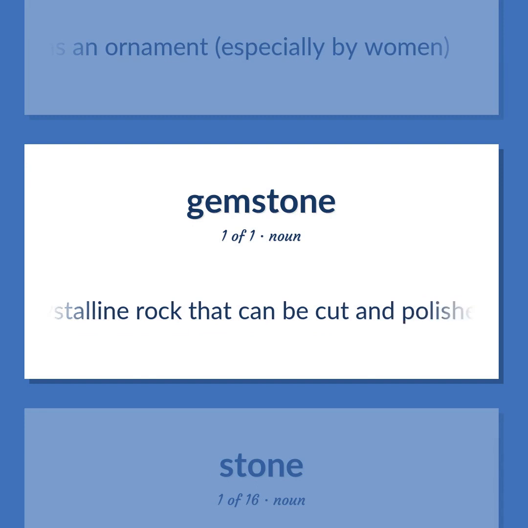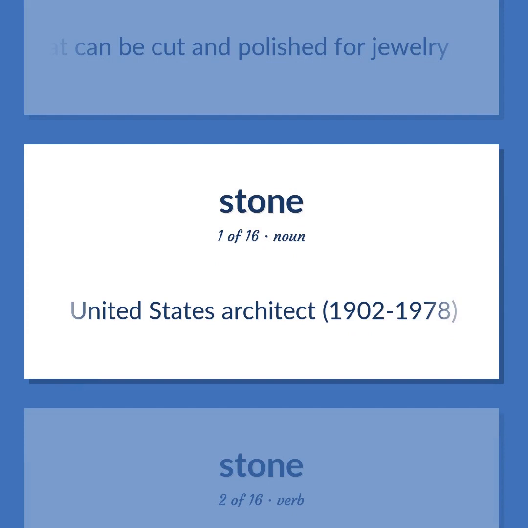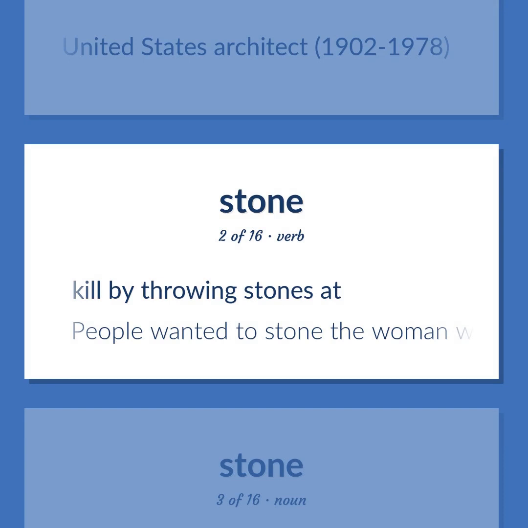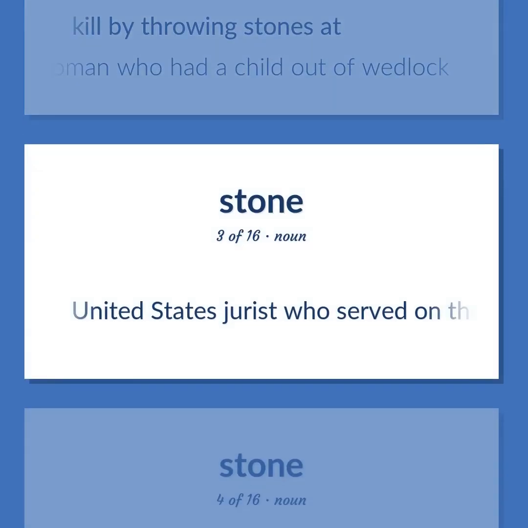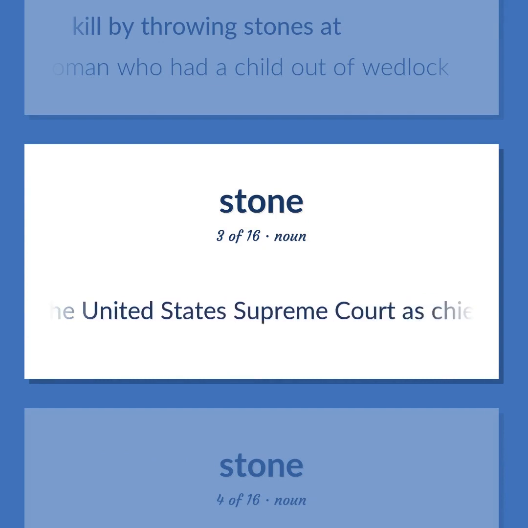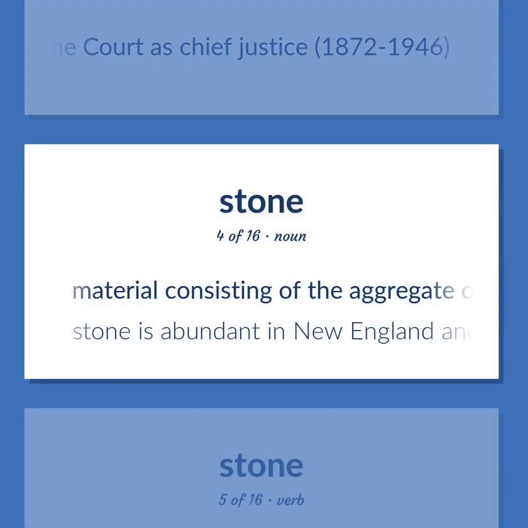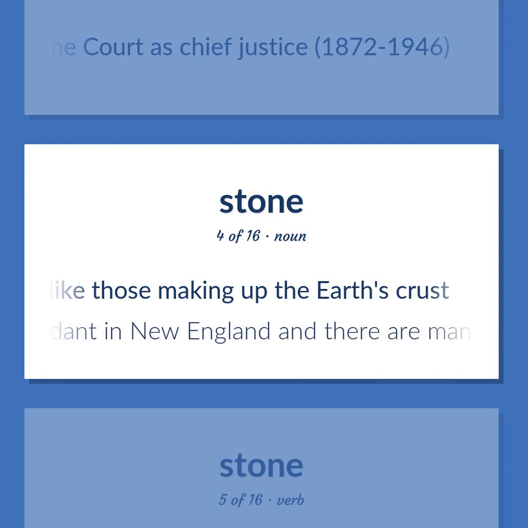A crystalline rock that can be cut and polished for jewelry. United States architect, 1902 to 1978. Kill by throwing stones at. People wanted to stone the woman who had a child out of wedlock. United States jurist who served on the United States Supreme Court as Chief Justice, 1872 to 1946. Material consisting of the aggregate of minerals like those making up the Earth's crust. Stone is abundant in New England and there are many quarries.